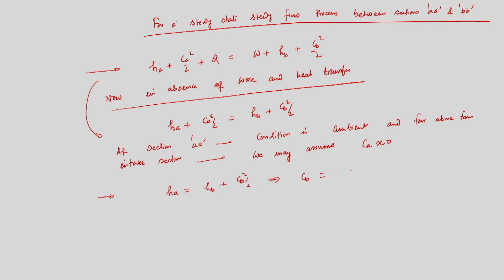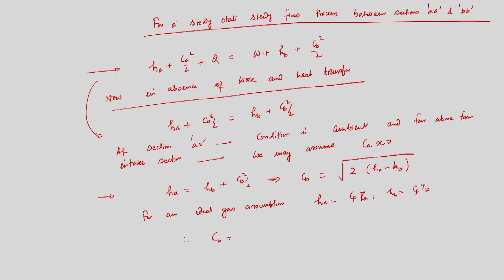Therefore, CB is equal to root of 2 times (HA minus HB), that is, the velocity of air at section BB is equal to root of twice (HA minus HB). If I assume ideal gas assumptions, because we have to assume it is only air, then HA I can write as Cp into TA, and HB is equal to Cp into TB.